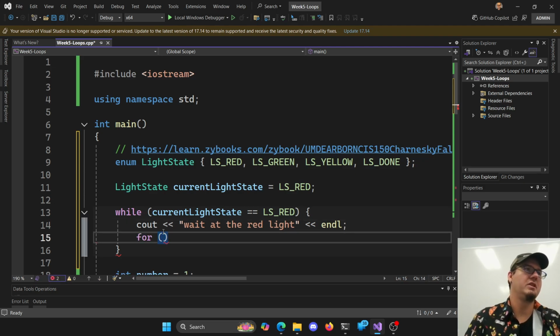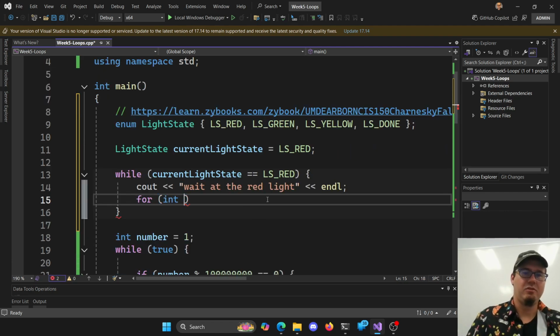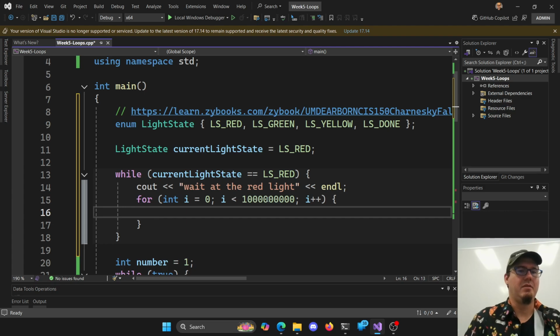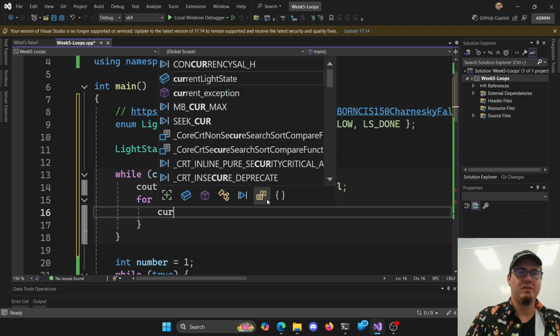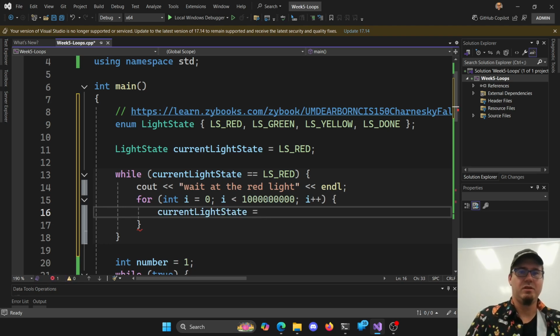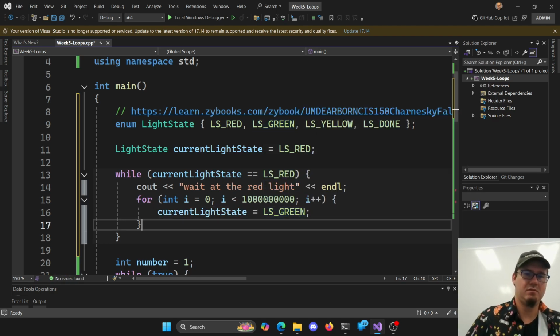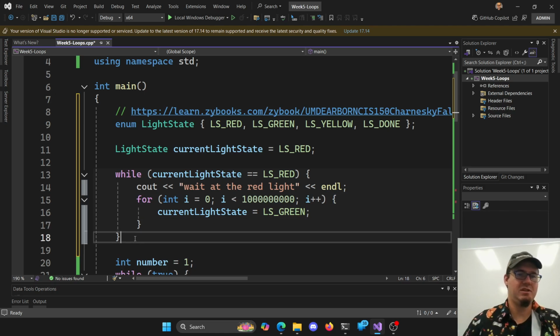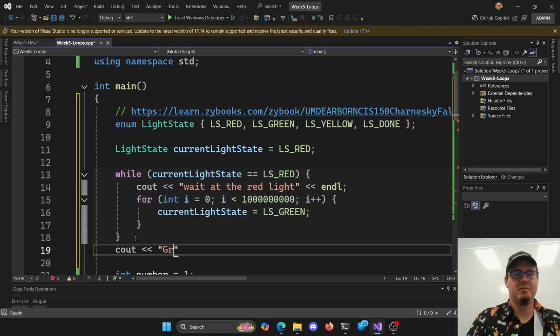And then I'm just going to do a really dumb thing. It's okay. We're just going to count to 1 billion to make my computer be slow. There's better ways to do it, I promise. We just haven't got there yet. And I don't want to Google that. So int i is 0, i is less than 1,000 million, 1 billion. And then we can set my current light state to light state green. And that should stop my loop eventually. And then we can see out green means go.